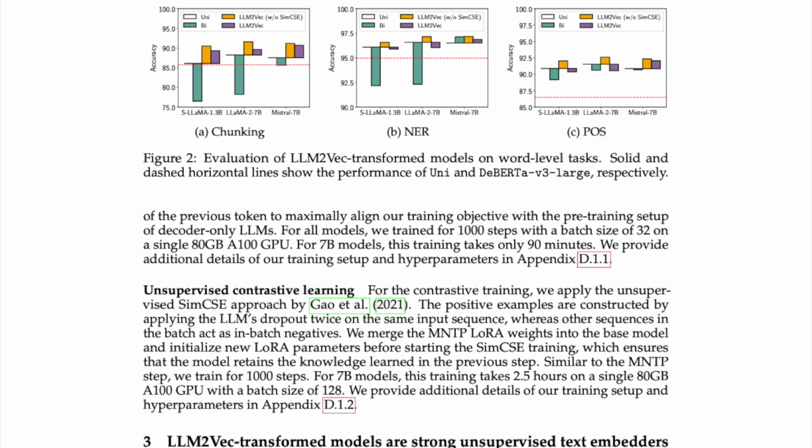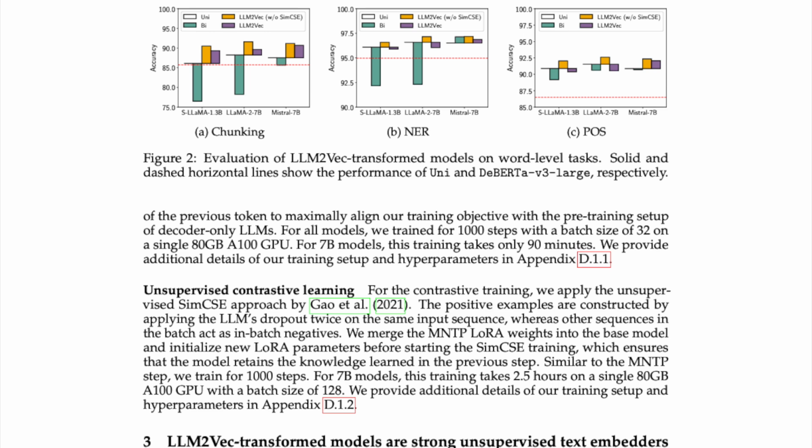Unsupervised contrastive learning. For the contrastive training, we apply the unsupervised SimCSE approach by Gao et al. 2021. The positive examples are constructed by applying the LLM's dropout twice on the same input sequence, whereas other sequences in the batch act as in-batch negatives. We merge the MNTP LoRA weights into the base model and initialize new LoRA parameters before starting the SimCSE training, which ensures that the model retains the knowledge learned in the previous step.